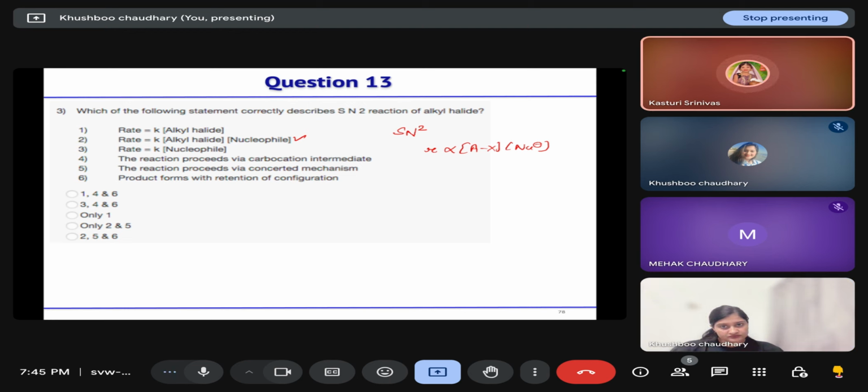In SN2, only one step is there, so backside attack is possible, and no carbocation. This reaction proceeds via concerted mechanism, and the product forms through inversion of configuration, not retention. So this is also incorrect. The correct options are option 2 and option 5. SN1 racemic mixture will form.